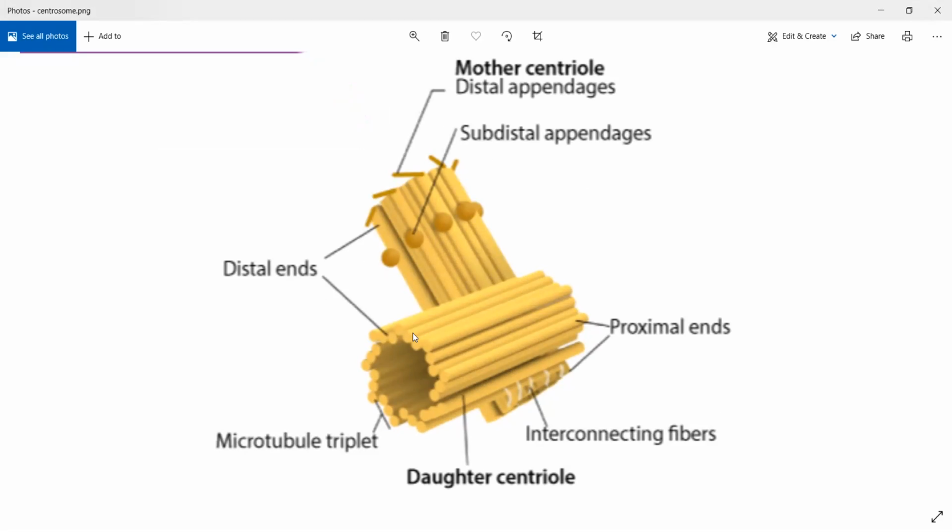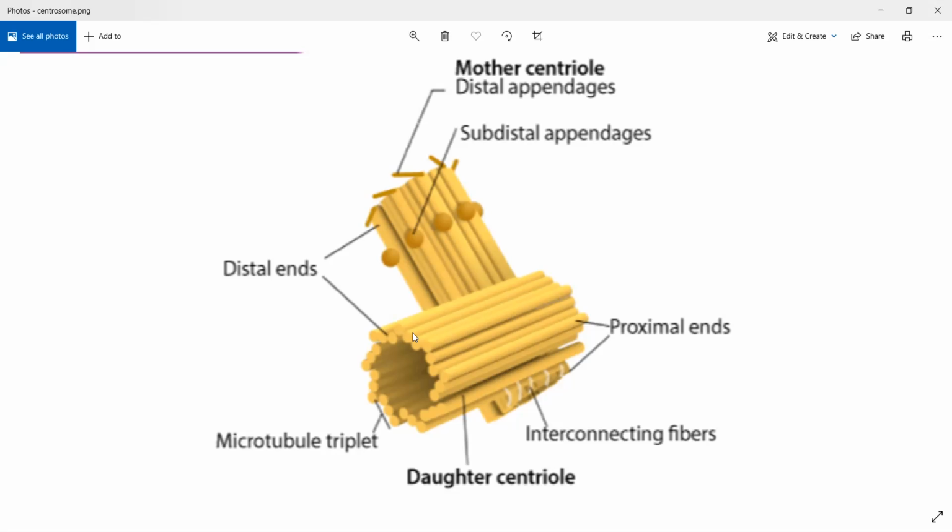Now anyway, inside it there are two centrioles. These two daughter centrioles will help in pulling apart your chromatin material. They are very useful at that time. They will act as two axial ends, and from there they split apart your chromosomes. When we discuss mitosis, we'll discuss this. I don't think we have mitosis in biochemistry, but when you study mitosis in anatomy and physiology, you will understand it a little better.